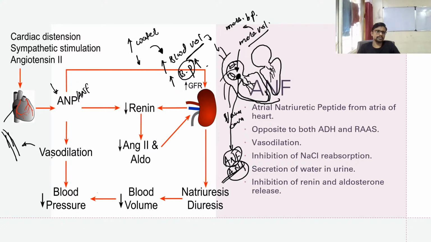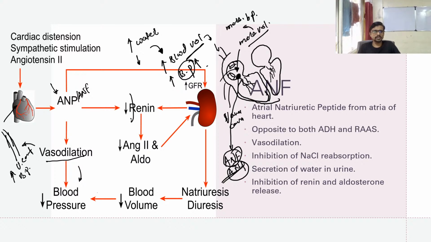Okay, so vasoconstriction, if it happens, will increase the blood pressure. In vasodilation, the blood pressure is going to decrease, and because of the ANP, it has a second effect on the JG apparatus.